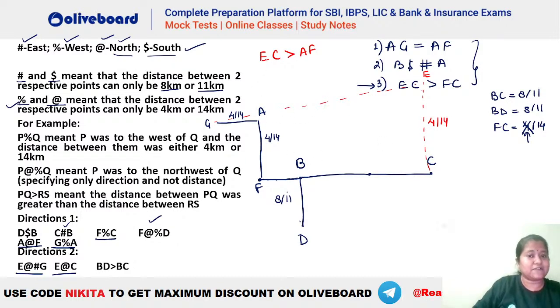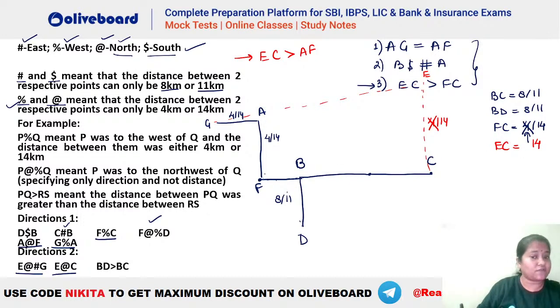Now you can see that we have seen from the diagram that EC has to be greater than AF. What should be the value of EC now? You can see what should be the value of EC, guys. What should the value of EC be? AF is also 4 or 14. EC is also 4 or 14. But from the diagram, EC is greater than AF. That means EC has to be how much? It has to be 14. EC will be 14.